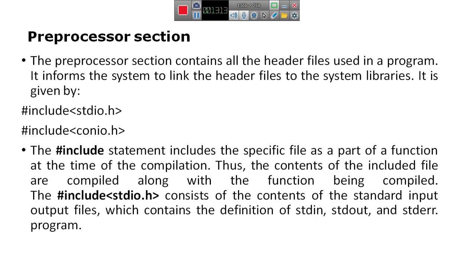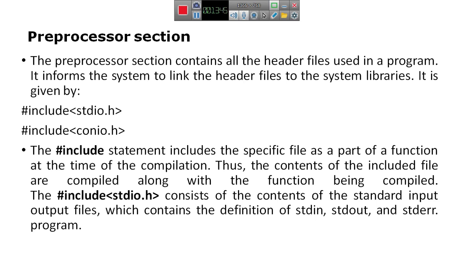In order to access these standard input and output devices, we need to include a header file called stdio.h. That is standard input output. H indicates it is a header file.